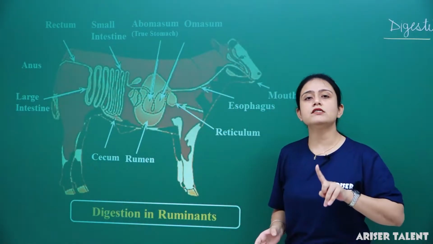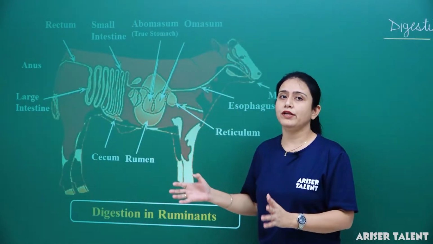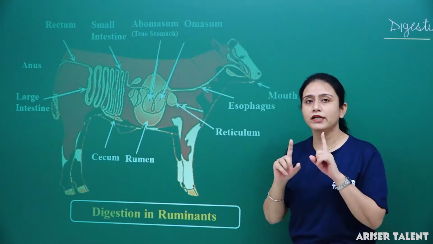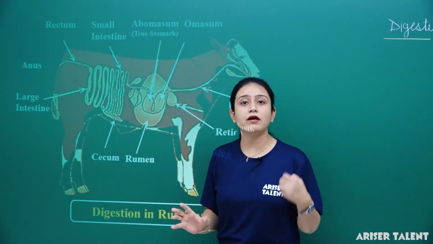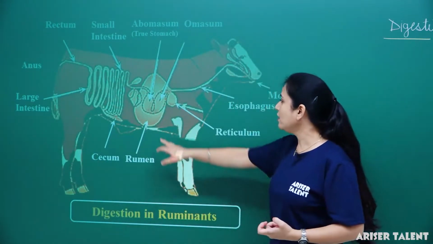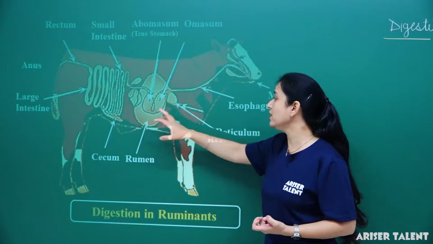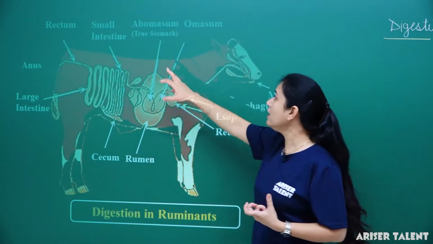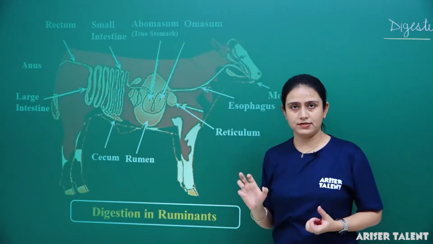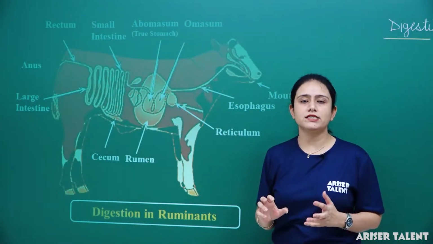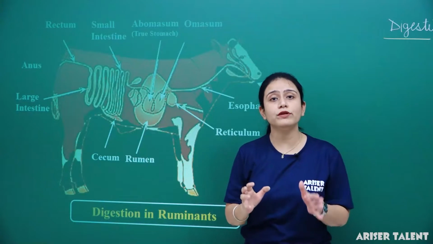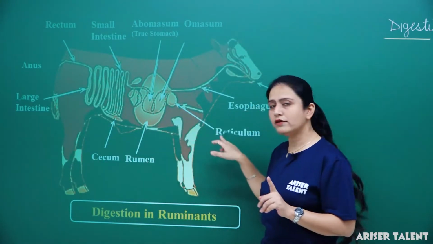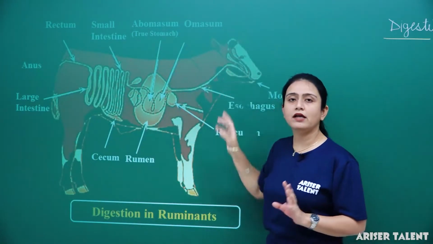The difference between human and ruminant is that the stomach in the ruminant is divided into 4 chambers. What are they? Here we can see this is the rumen, then the reticulum, then the abomasum and the omasum. Clear? So the stomach of a ruminant is divided into 4 chambers: rumen, reticulum, abomasum and omasum.